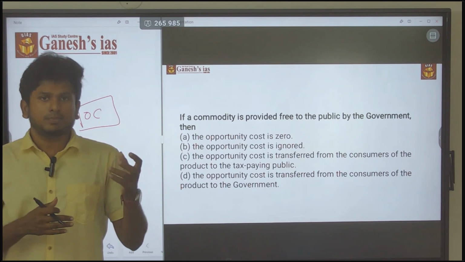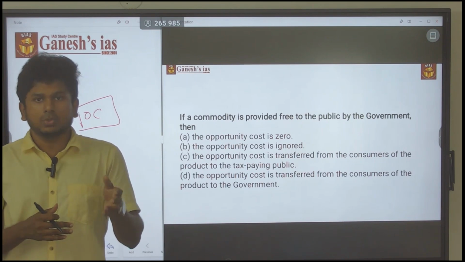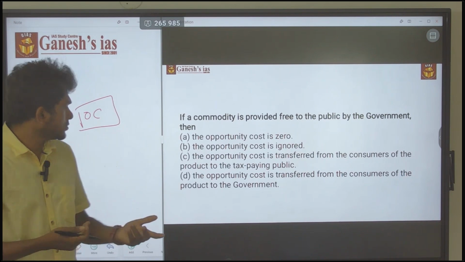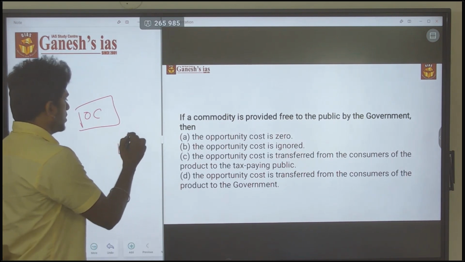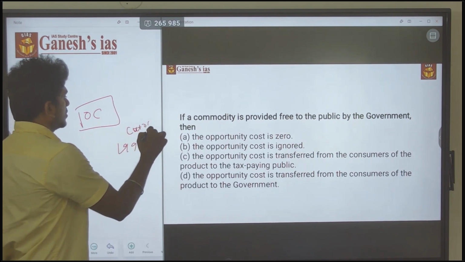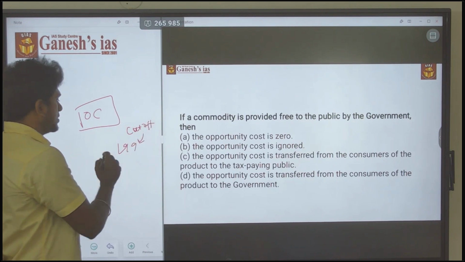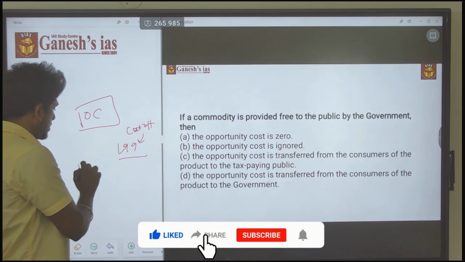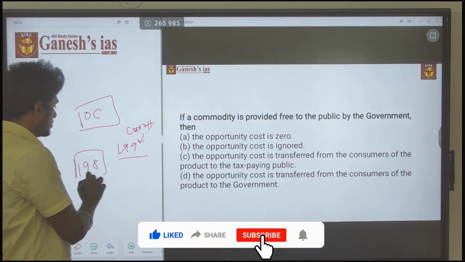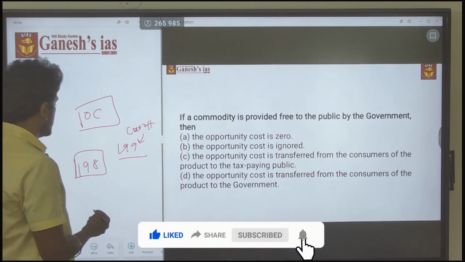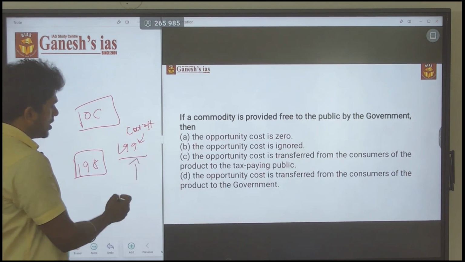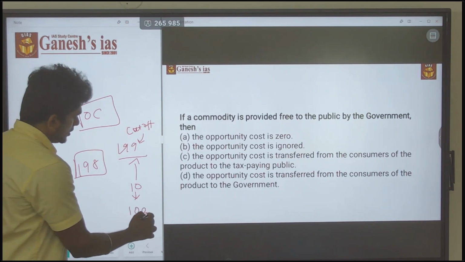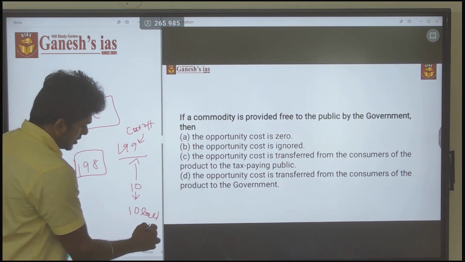Again, I will give another example. Consider a person who completed the 12th exam and scored a cutoff of 199 for medicine, and for engineering he has a cutoff of 198. Consider that he goes for medicine. After 10 years, he is going to earn 10 lakh per year.